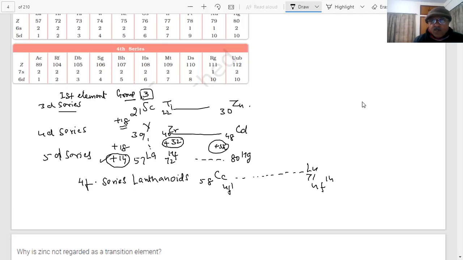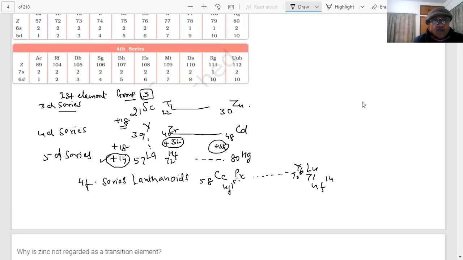And the one before that we should also know. All this is very important for the exam. 70 is ytterbium. So cerium, then praseodymium, Pr, is the next element, 59.